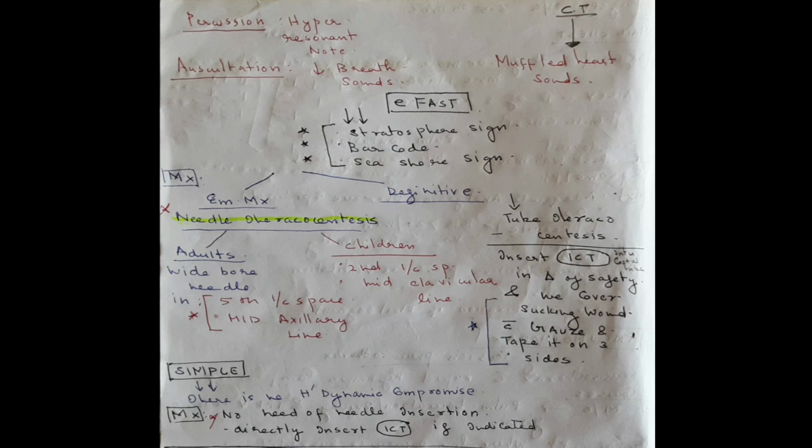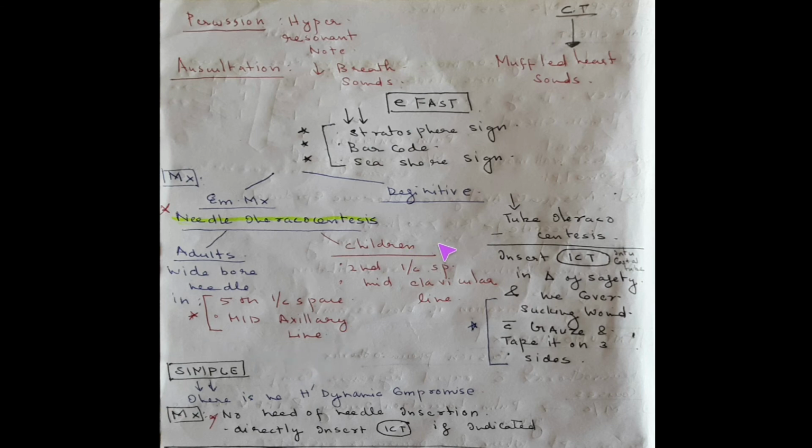Once the diagnosis has been made, how do we manage patients with tension pneumothorax? There are two types of management. The first one is emergency management, and then we have the definitive management. In case of emergency management, it is needle thoracocentesis, and it is also a very important question. Needle thoracocentesis in adults and children is different. In adults, we now have a new, updated method: a wide-bore needle is put in the fifth intercostal space in the mid axillary line. This is a potential question.